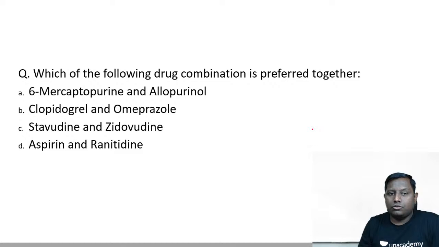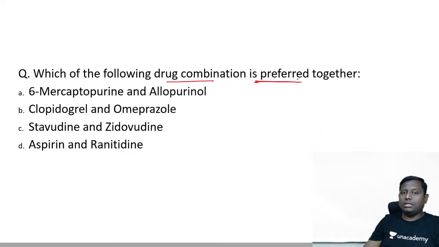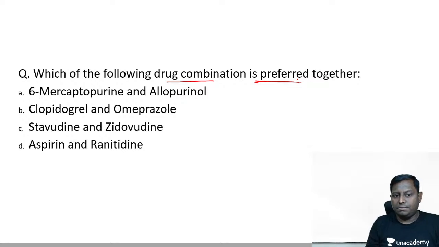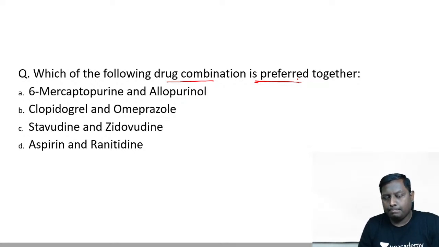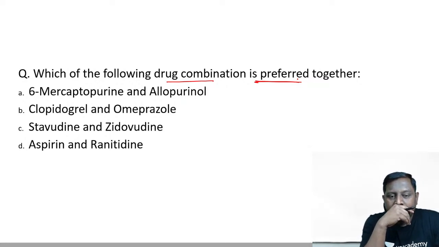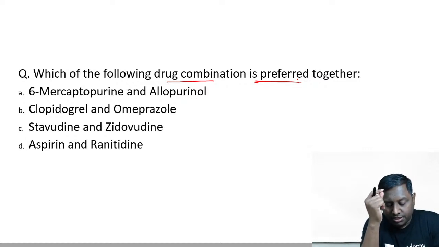Okay, which of the following drug combination is preferred together? 6-mercaptopurine, allopurinol. It is conceptual, so answer carefully. Clopidogrel, omeprazole, stavudine, zidovudine, aspirin and ranitidine. Which of these can you give together?